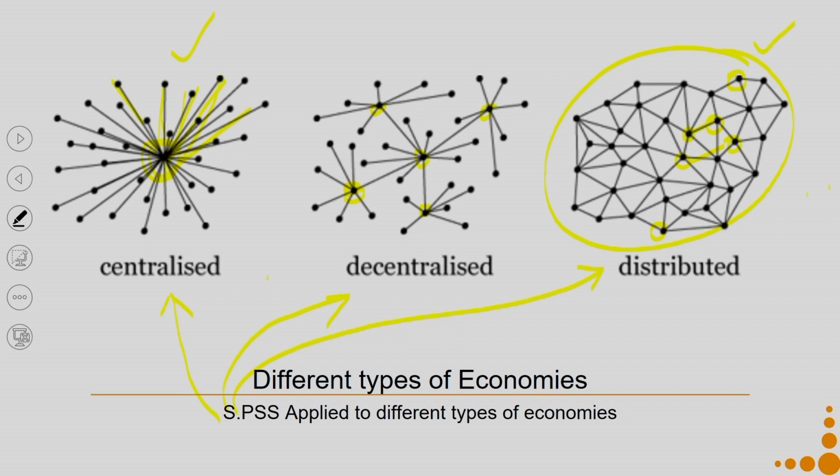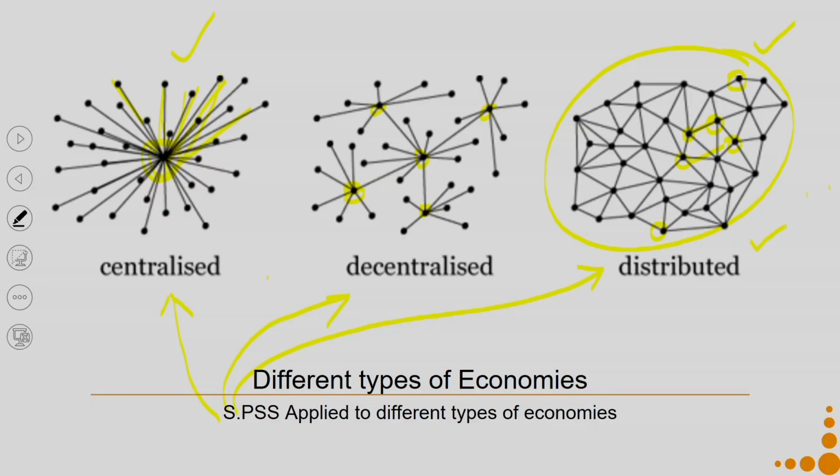But the solar panels were not connected. One house was not connected to another solar house. If excess production of energy is happening in a house, that is also not connected to the centralized grid. So, I am doing production of energy in this particular context in a distributed manner. Also, the consumption is happening in a distributed manner.